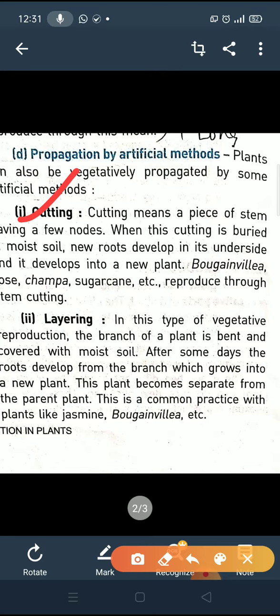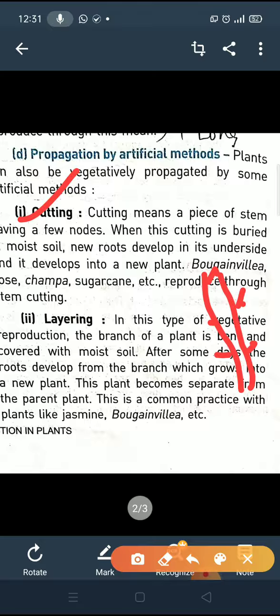What is the cutting method? Actually, cutting means a piece of stem having a few nodes. About the nodes we have already learned in 6th class. See, in the branches of plants, there are some small dot-like structures.